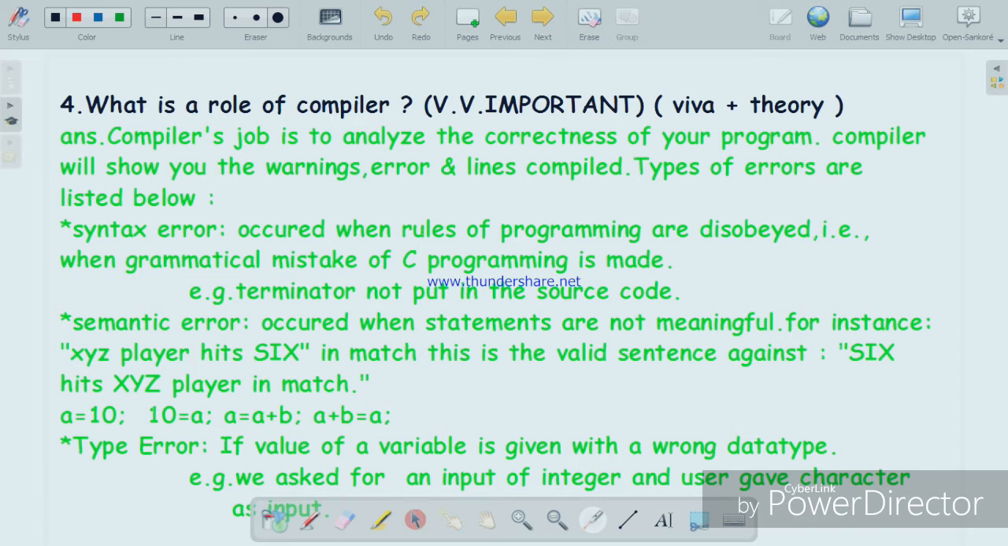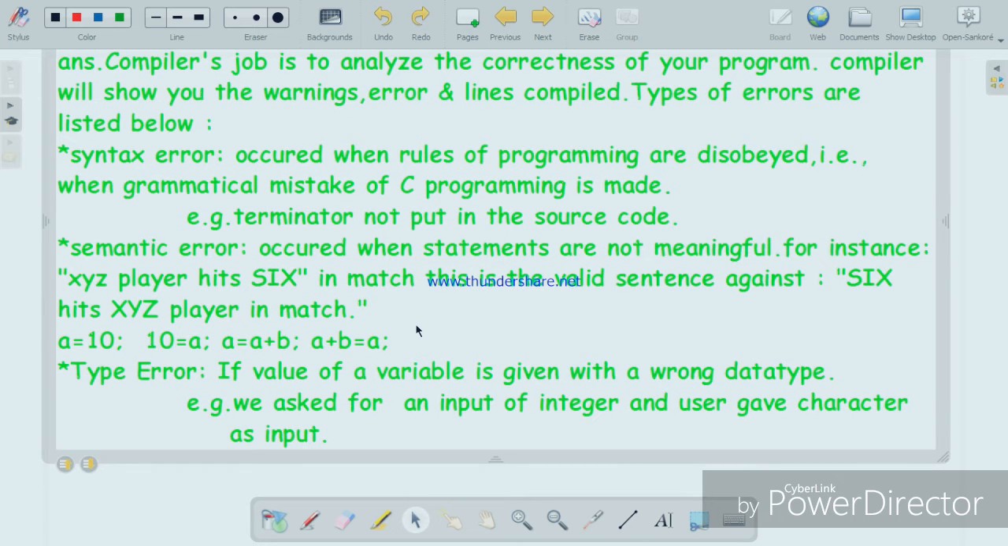Okay, so now let's proceed to another error. It is type error. Type error means data type error. For example, if a user asks for the value of any integer and you are giving input as a character, then it is a type error, because the compiler asked for the integer value, like it asked for the value of A and you are saying A is equal to your name, like if you are entering any string.